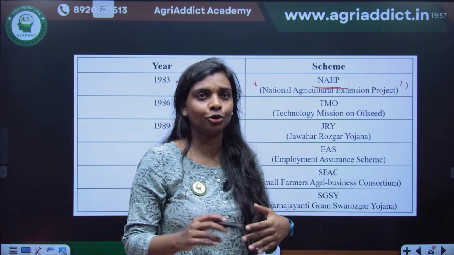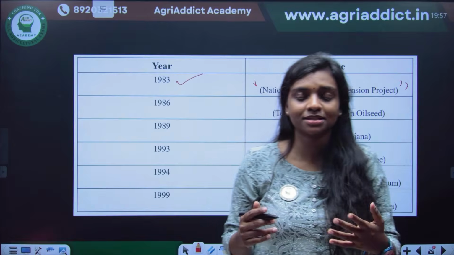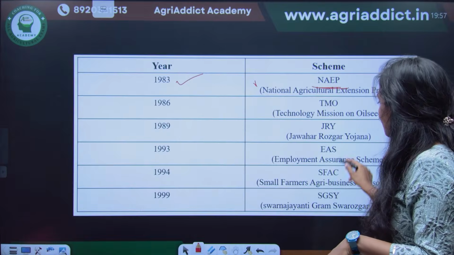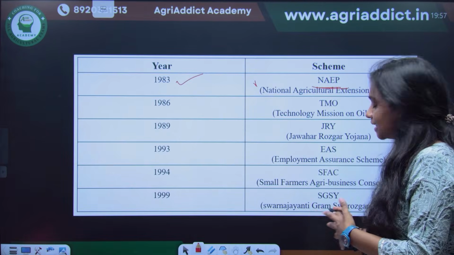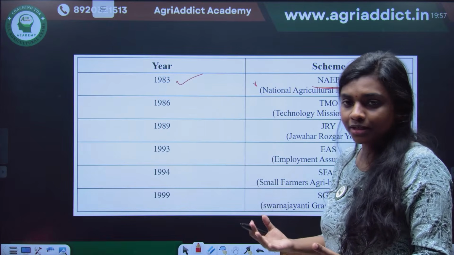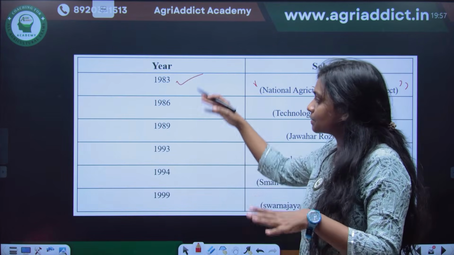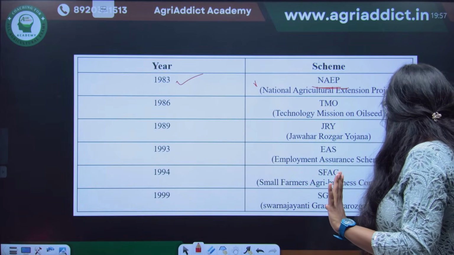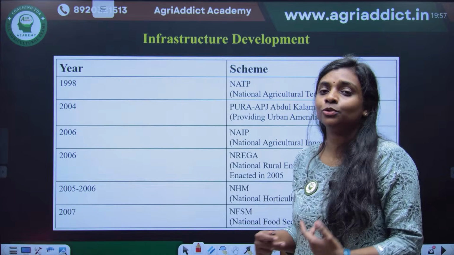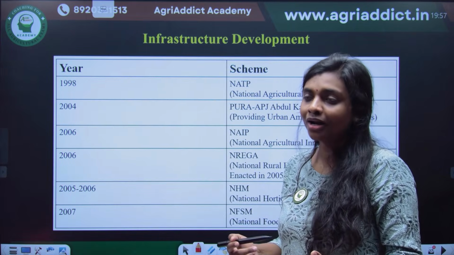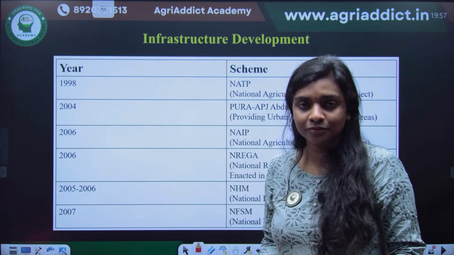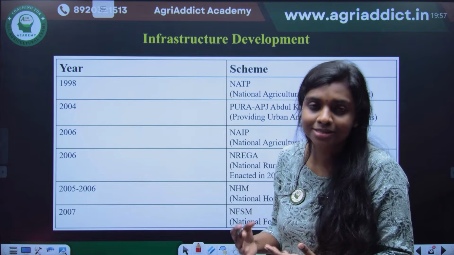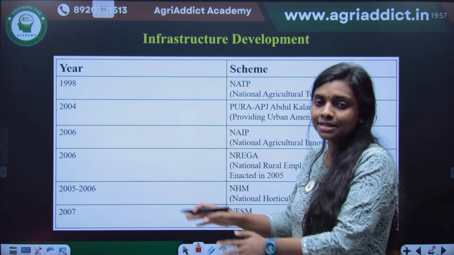Non-Hindi speakers or speakers of other languages attending might find a little difficulty with these names, like Jawahar Rozgar Yojana, Swarna Jayanti, Gram Suraksha, but try to understand the meaning as well. Just remember these programs; they were some of the significant programs at that time. I cannot say which one to skip or which one to study more, but whatever I was explaining was very important. Other schemes also, we cannot say whether they will ask about them or not, so just have a look at least at the years and the programs.